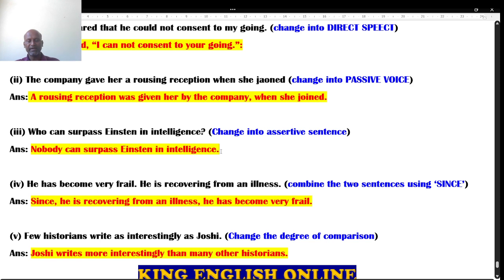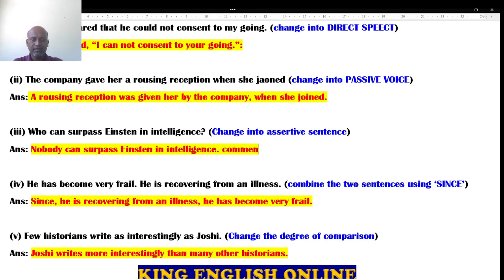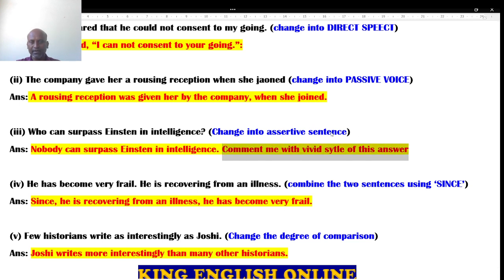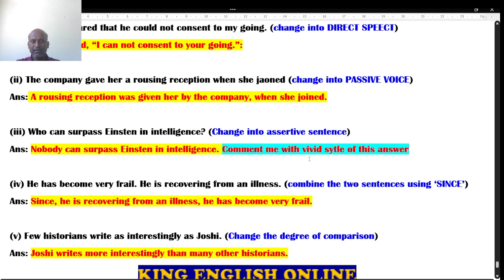If you feel you can write in many ways, kindly comment me with a vivid style of this answer. Try to write it. You can try in other ways also, because it's possible to write in different ways. So if you can write this answer in other ways, kindly comment me. This is what I ask of you.